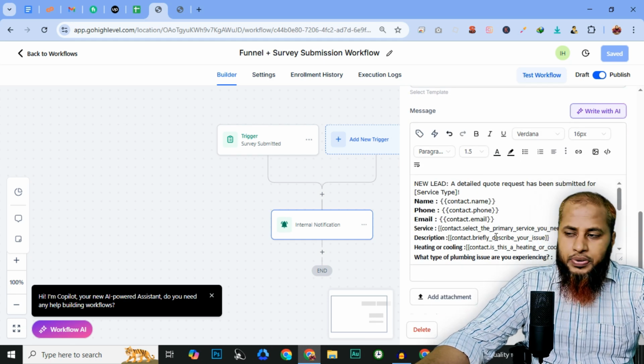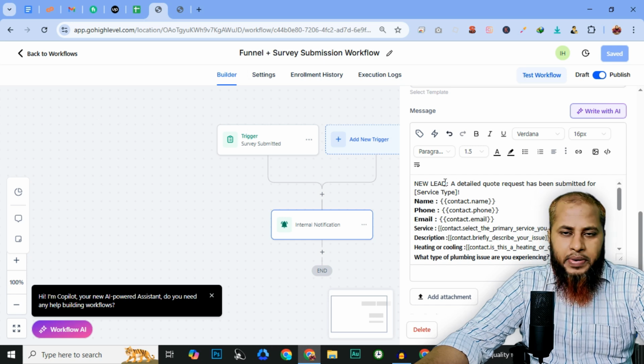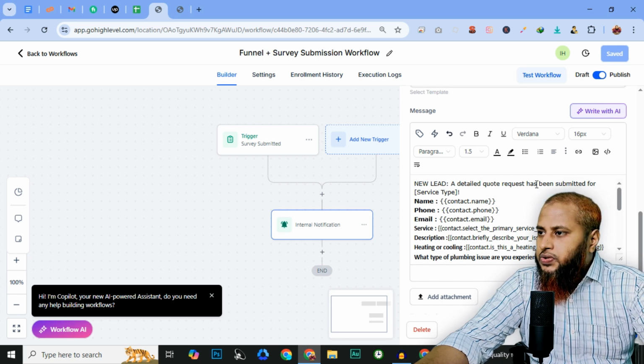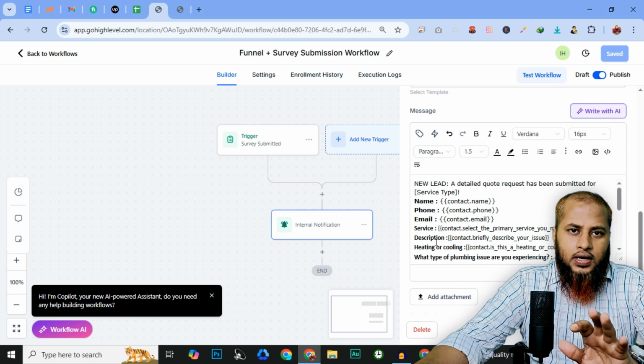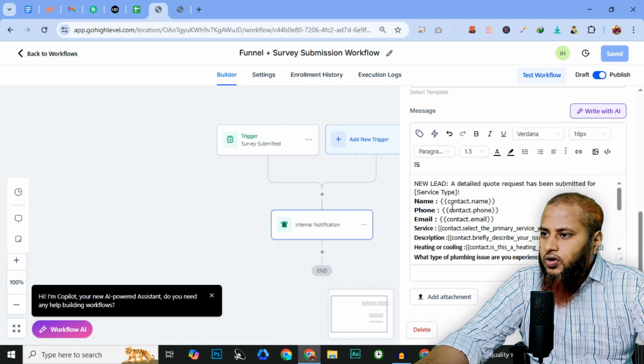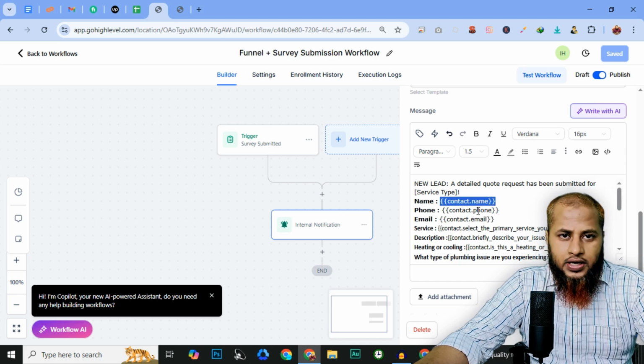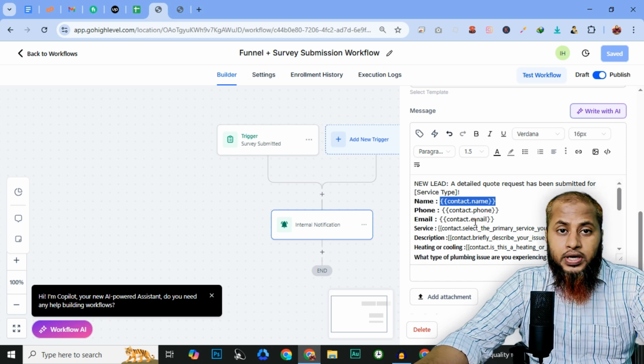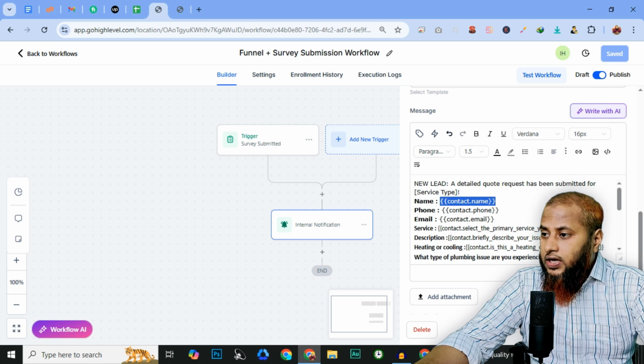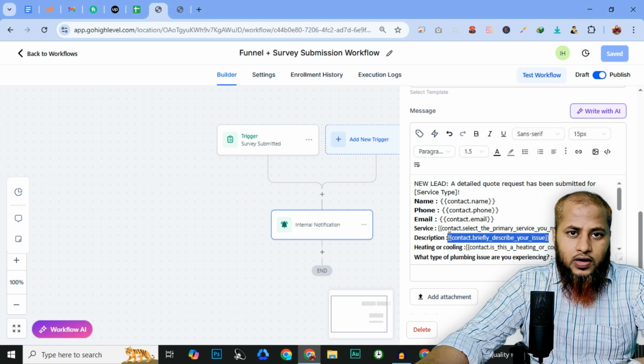Now how it will appear: the message will be a detailed quote request has been submitted, and what are the fields like name, phone number, email. This is very important that we need to mention, otherwise their submitted information will be missing if we don't put these required fields.